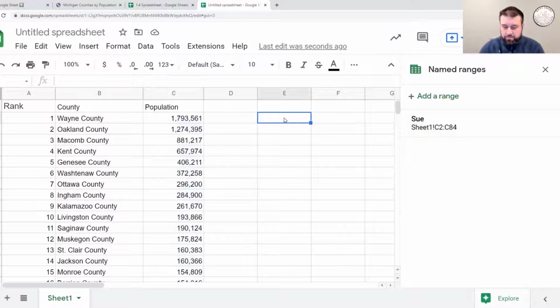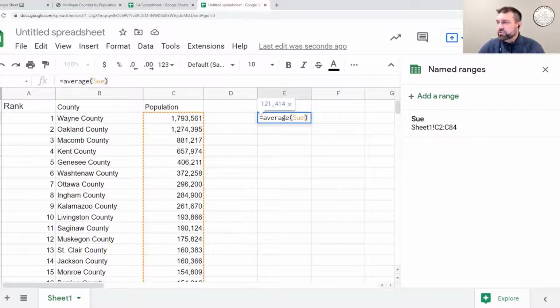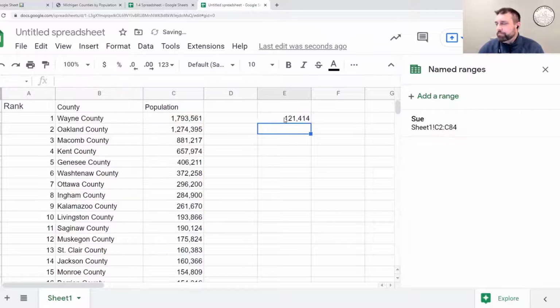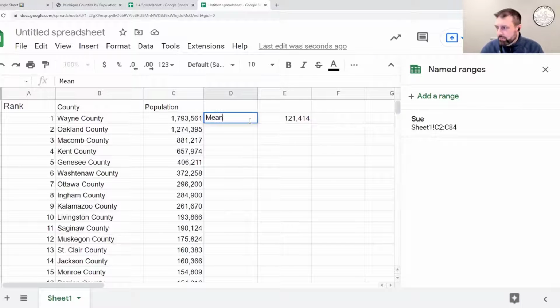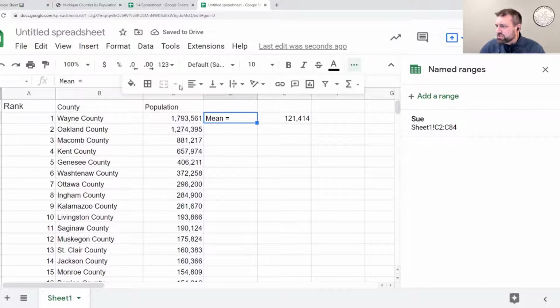So if we wanted to find the mean, equals average of Sue. And there is the average population by county for our data set. Pretty cool, huh? I think it's kind of cool. So I would put "mean equals", and I would clean this up a little bit. Let's justify this to the right. Let's take this number, justify it to the left.